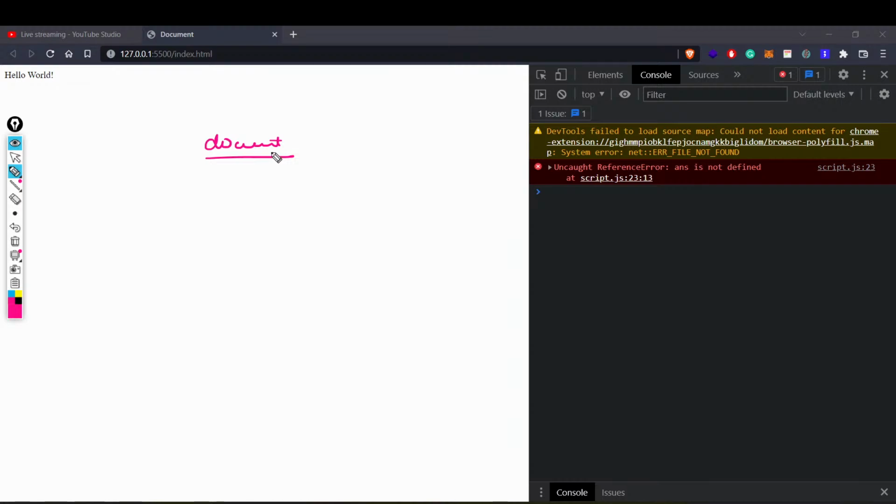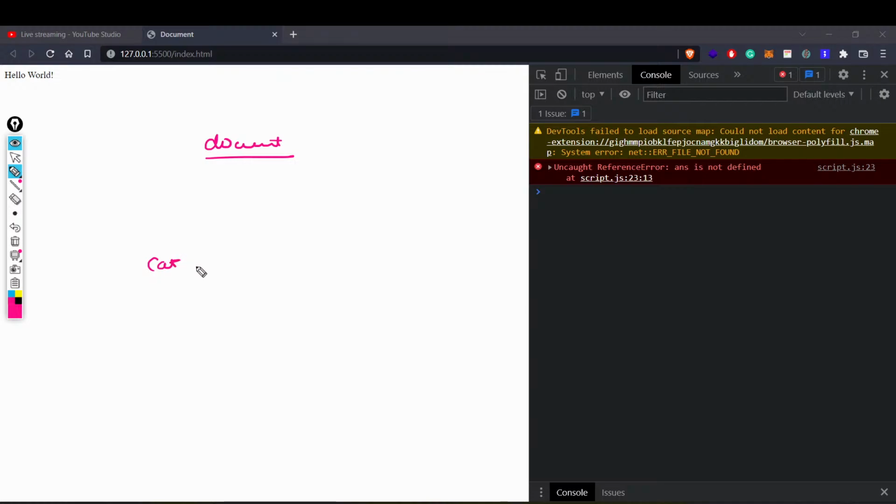Now, what is an object? I believe I gave you brief information about that as well when we were talking about the JavaScript fundamentals. Basically, an object is nothing but a kind of container, which contains some properties and some methods, right? So understand it with this example. Suppose I have a cat, right?